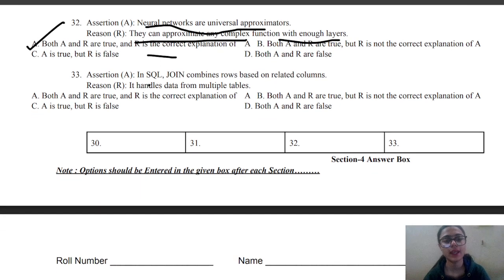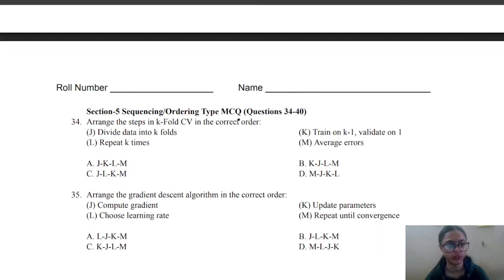Next, in SQL, join combines rows based on related columns, and the reason is it handles data from multiple tables. Both statements are correct because the reason is the correct explanation of the assertion, because joins are used to join and handle data from multiple tables only.